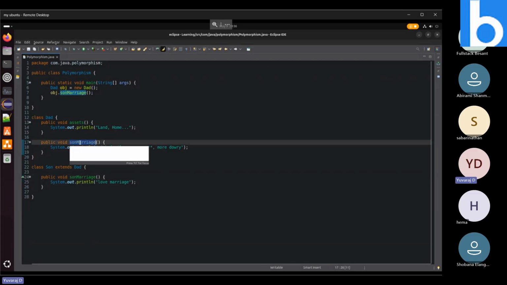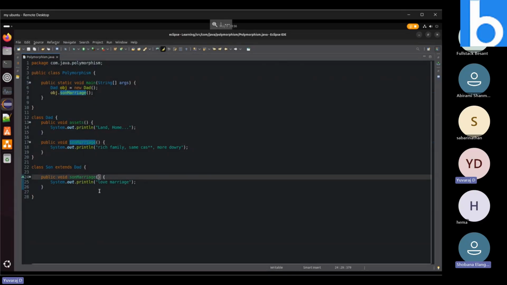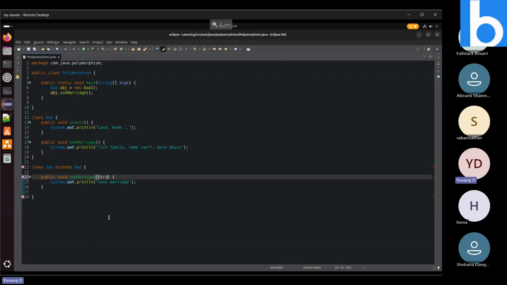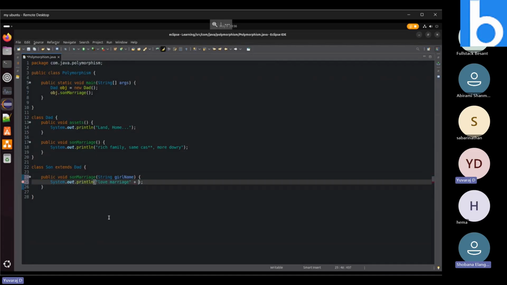Can you repeat the question? What exactly are you trying to say? In the 17th line there is no parameter passed, previously. In the 24th line, you added some parameters in the child class, correct? We can modify the parameters and also the body of the content with System.out.print. This is called method overriding, correct?